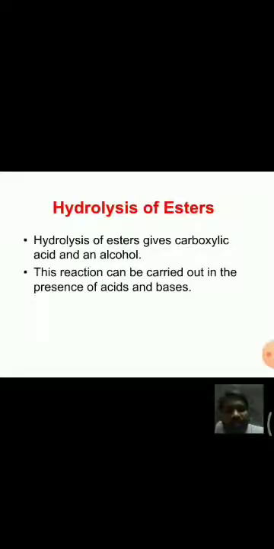And one more route from esters: other than reduction, from hydrolysis also we get alcohols. That means it is a reversible reaction. We know the esterification reaction, when carboxylic acids and alcohols are mixed, forms esters and water, and the hydrolysis of esters gives carboxylic acids and alcohols.